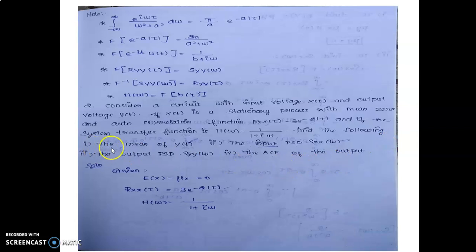First one, the mean of y(t). Second one, the input power spectral density Sxx(ω). Third one, the output power spectral density Syy(ω). Fourth one, the autocorrelation function of the output, that is Ryy(τ).